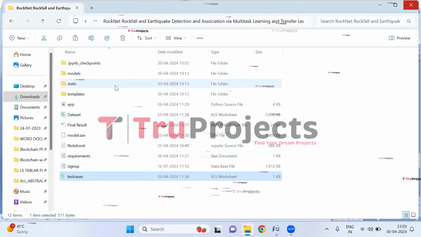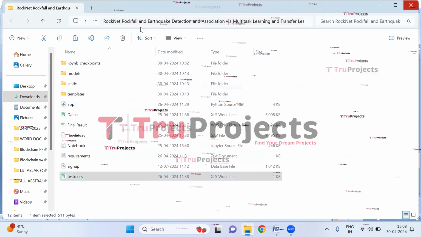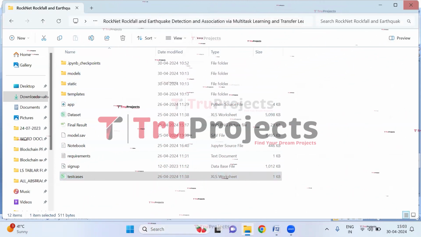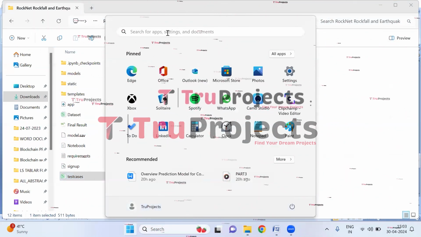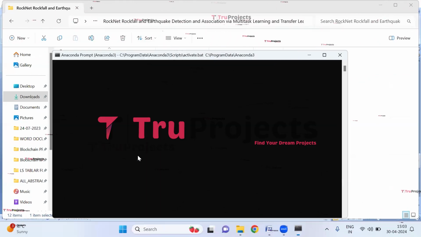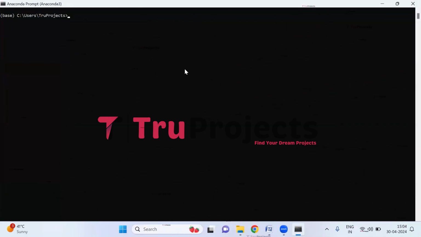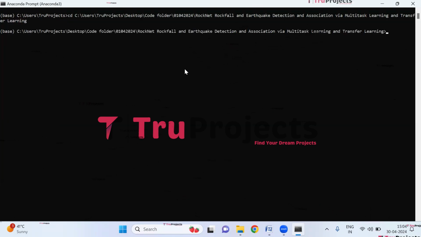First, we need to copy the path of the code folder from the address bar of the File Explorer. So here I'm copying the path. Now open the Anaconda prompt. Use the cd command followed by a space and paste the copied path and hit enter.